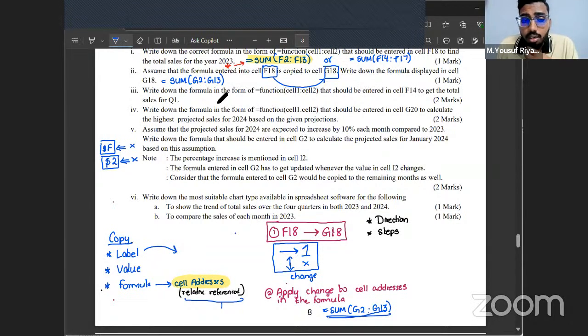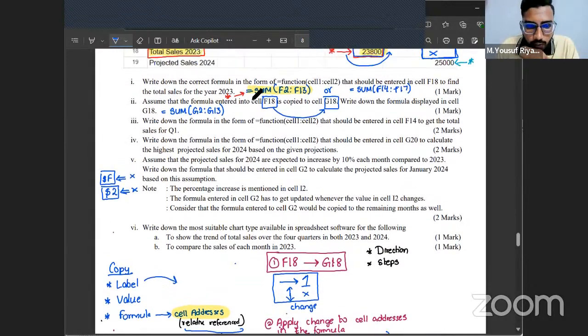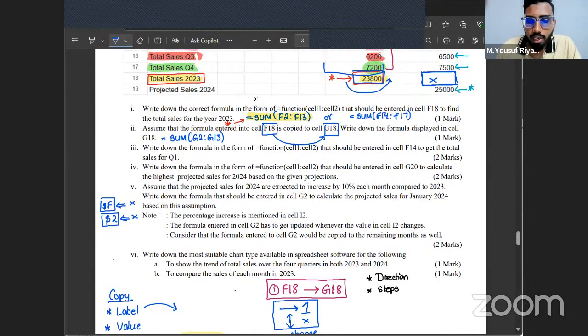Next, write down a formula in the form of equals function cell 1 to cell 2 that should be entered in cell F14 to get the total sales for Q1. Okay. Again, if you want to find the total of a range of values, what is the function we're going to use?